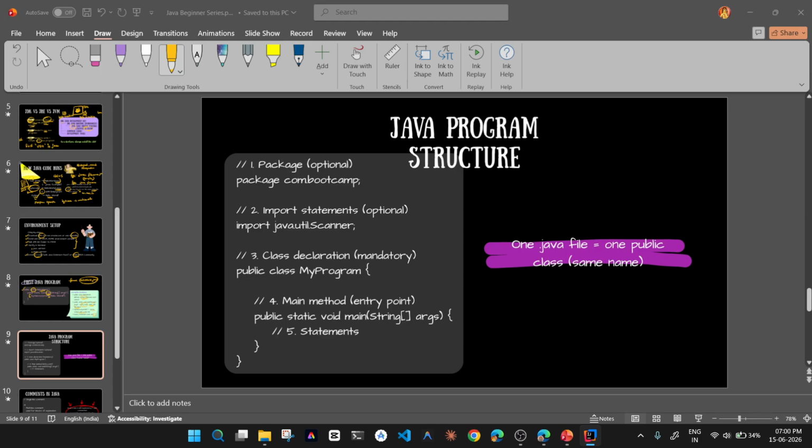This human-readable code will be converted into machine code, that is zeros and ones. Then the machine will understand, oh, I have to print Hello World, and then print this and so on, and then it will give us the output. Okay, so the structure is: package. A package is a collection of all these classes. Then we have import statements, which are optional, but for certain things we need to import these packages, certain libraries. And then the class declaration.